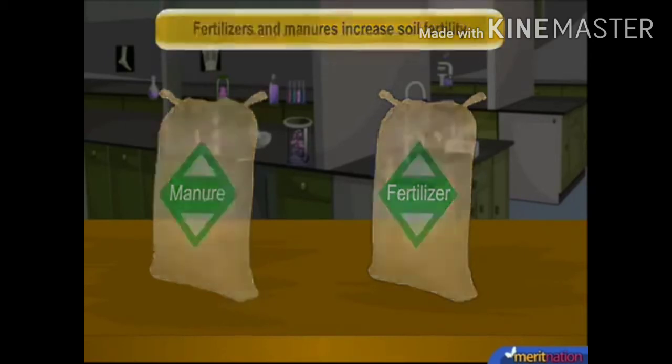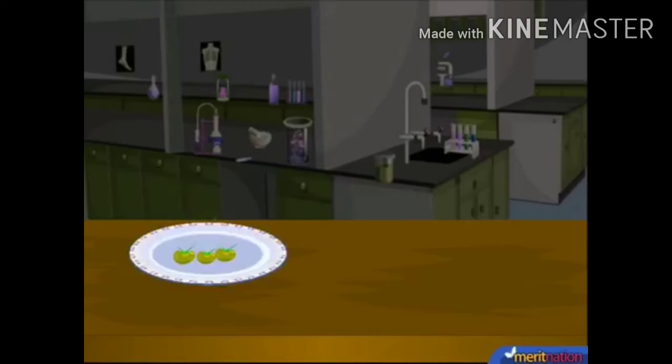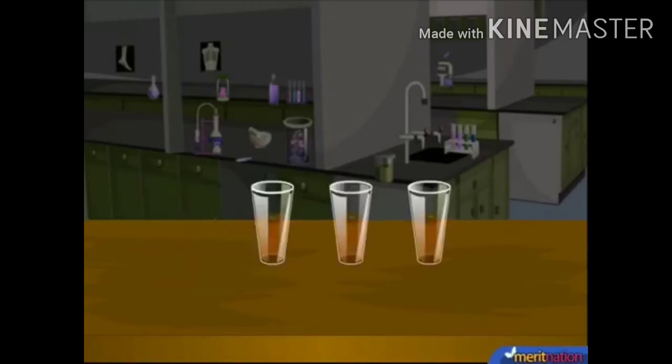Time for us to perform an activity. Take 3 equal-sized seedlings of gram seeds and sow them in 3 glasses containing soil. We can label these glasses as A, B and C. We now add manure to glass A and urea to glass B. What about glass C? Well, we add nothing to glass C. We then add an equal amount of water to all these 3 glasses daily and then record the growth of seedlings after some time.